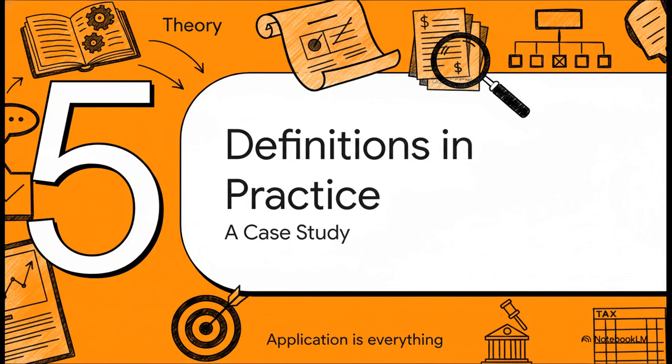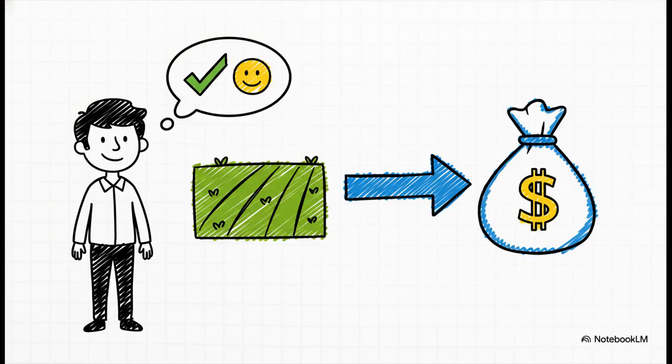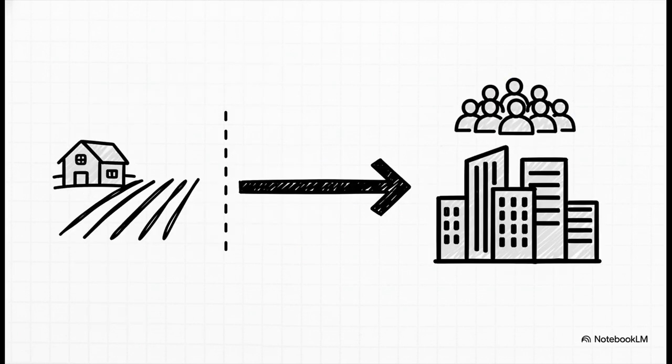Okay, that's a lot of theory. Let's make this real. Let's connect these definitions to a practical scenario and see exactly how they all fit together. So, let's circle back to our client. We'll call him Mr. Sharma. He has genuinely used his land for farming for years and years, and now he's sold it for a very large profit. He's convinced it's all tax-free. Now here are the critical facts you need. The land is located just 3 kilometers away from the edge of a municipality, and according to the latest census, that municipality has a population of 200,000 people.